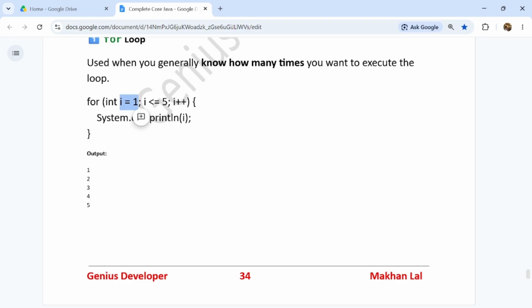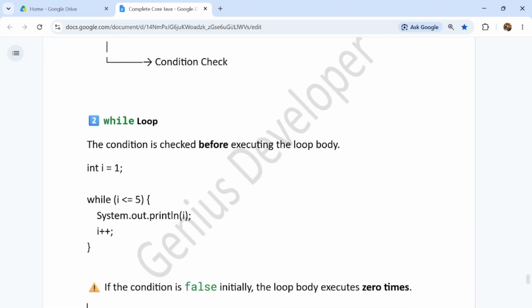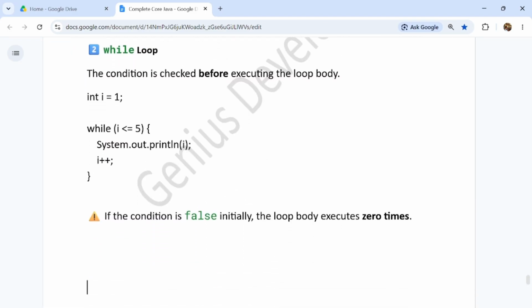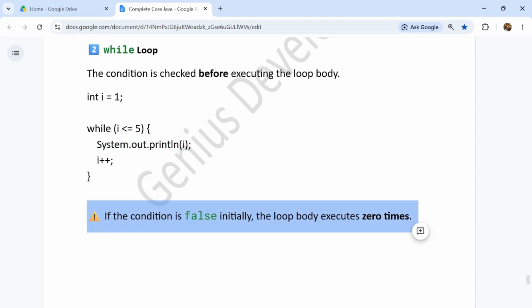So guys, the initialization statement will execute only once, but this will execute multiple times, 5 or 6 times, and this will also execute 5 times, guys. These two statements. So this is the for loop. And in the while loop, the condition is checked before executing the loop body. So this will check the condition before executing, guys, and after that it will increment. If the condition is false initially, the loop body executes 0 times.